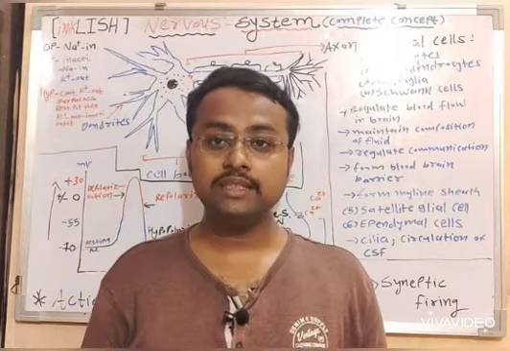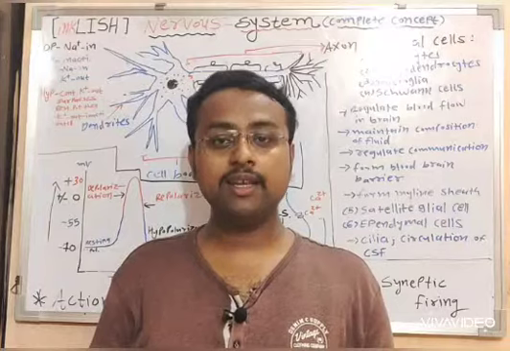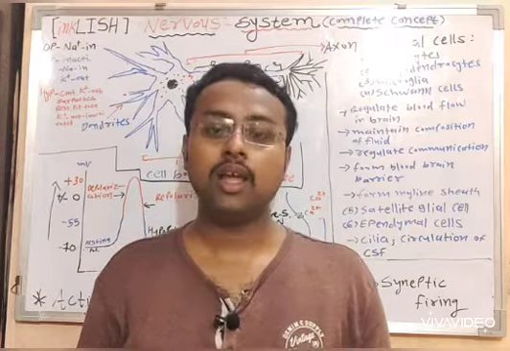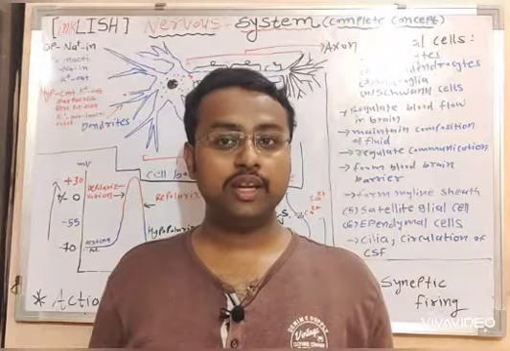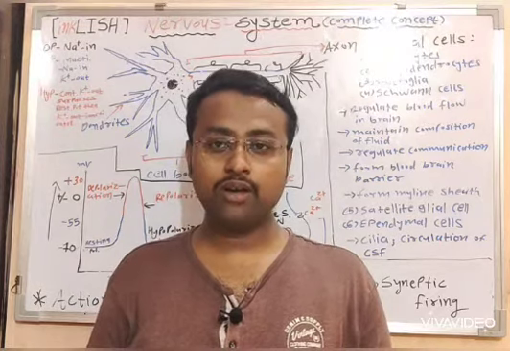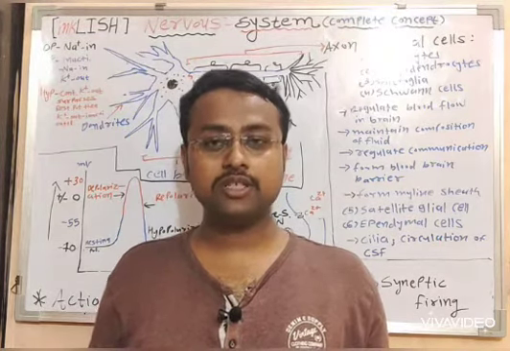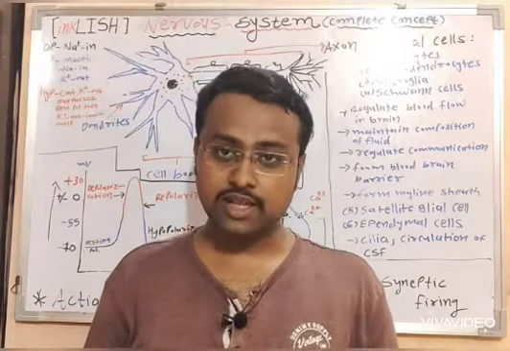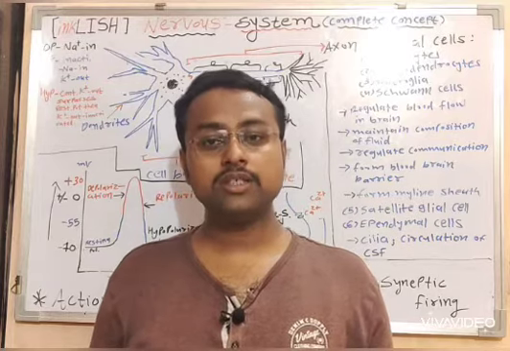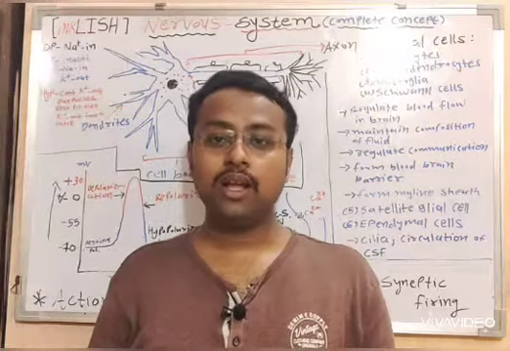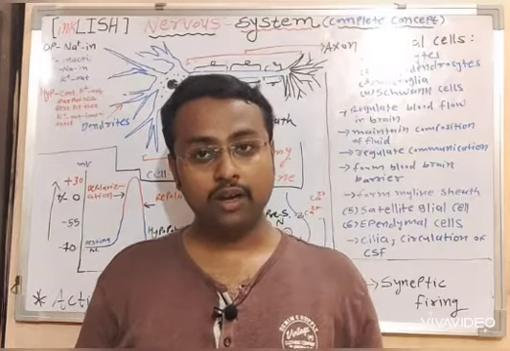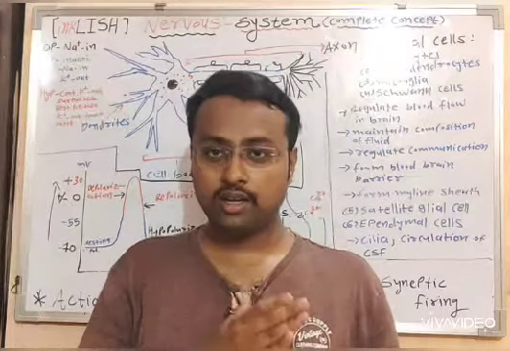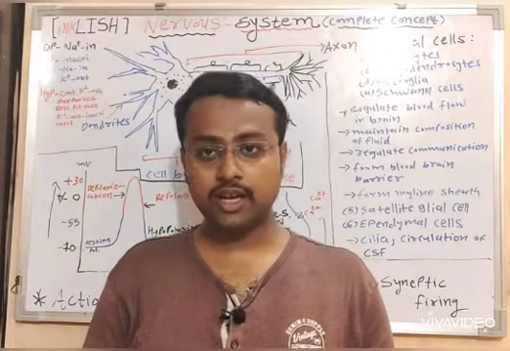Apart from neurons, these supporting cells called glial cells are also there, and their functions are very diverse, and since they do not perform the primary function of the nervous system, they are referred to as supportive cells. Their functions are also very crucial and cannot be denied. We will learn the classification of the glial cells and their functions in a second.